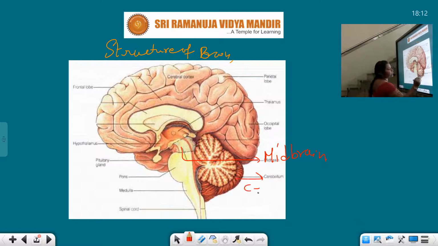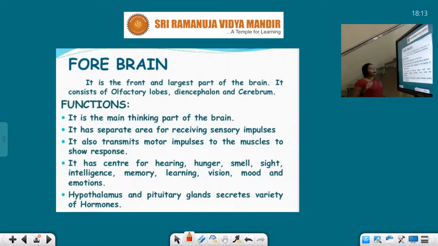This is the cerebellum, thalamus, occipital lobe, medulla, spinal cord, pituitary gland. Here, very important, the pituitary gland.